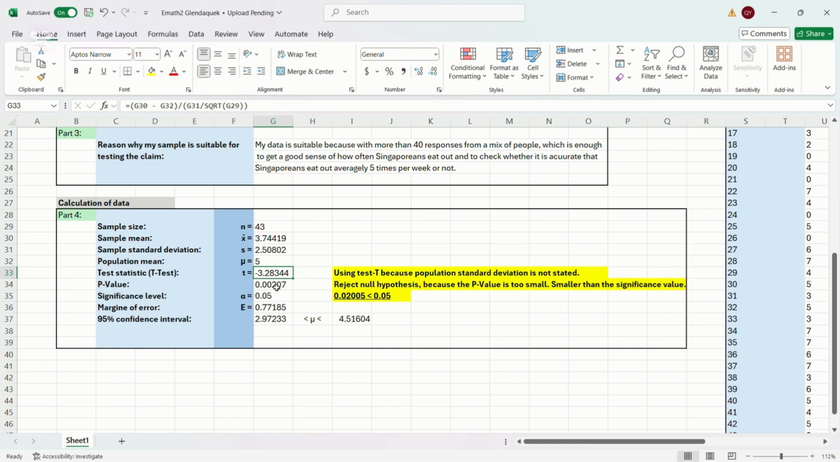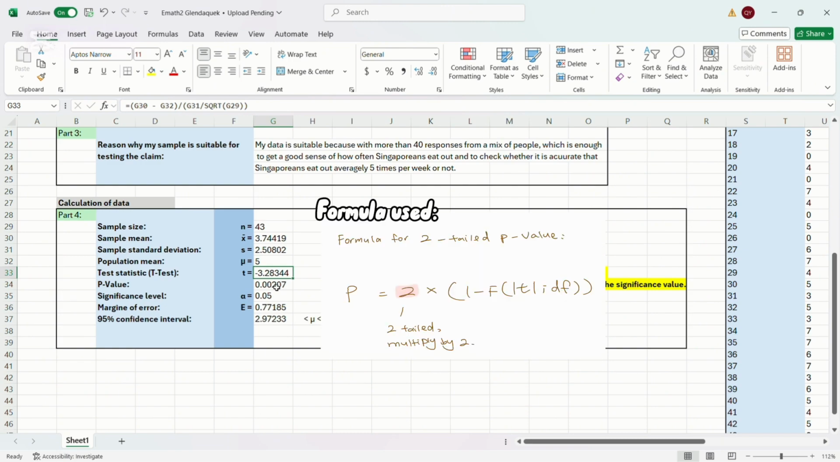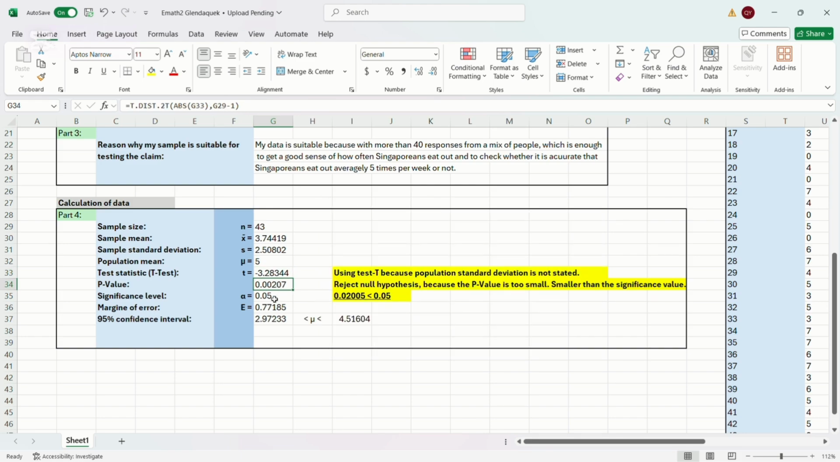Now we will use this formula to calculate the p-value. And that will give you 0.00207. Having this calculated result, we will have to reject the null hypothesis because the p-value is too small, smaller than the significance level, which is 0.05.